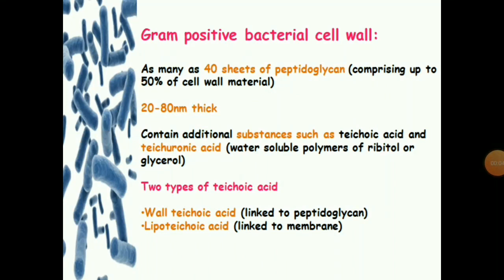The gram-positive bacterial cell wall has as many as 40 sheets of peptidoglycan, comprising up to 50% of the cell wall material. The electron micrograph shows the peptidoglycan of the gram-positive cell to be 20 to 80 nanometers thick, and it contains additional substances such as teichoic acid and teichuronic acid, which are water-soluble polymers of ribitol or glycerol. Teichoic acids are of two types: wall teichoic acid, which is linked to the peptidoglycan, and lipoteichoic acid, which is linked to the membrane.